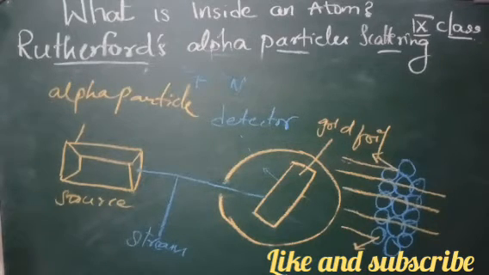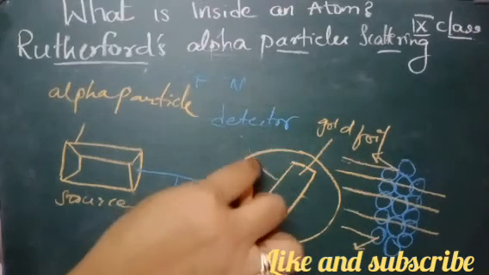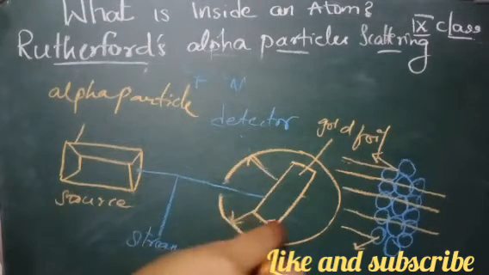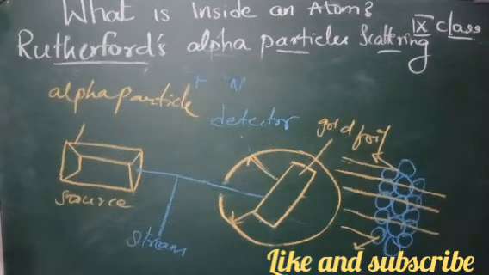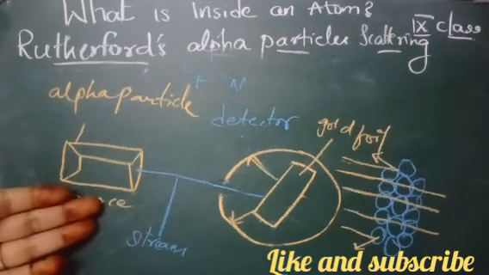Only very few particles were deflected through the large angles, and a very small number of particles were reflected right back. Okay, very few were reflected right back. So let us try to understand the result of this Rutherford experiment.